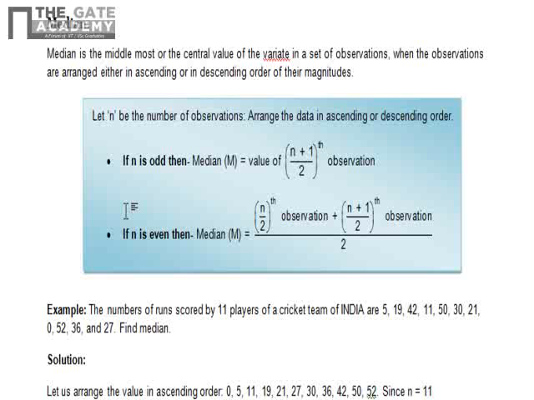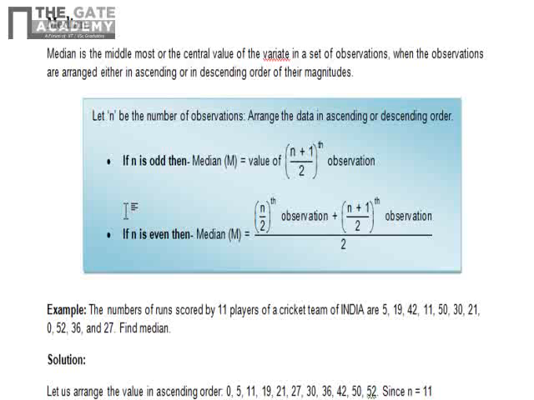If the number of observations, that means n, is odd, then you have a direct formula for that middle value: the median is equal to the value of the (n plus 1) divided by 2-th observation. But if n is even, like the number of observations is 8, you have to take the average of the 4th and 5th values.